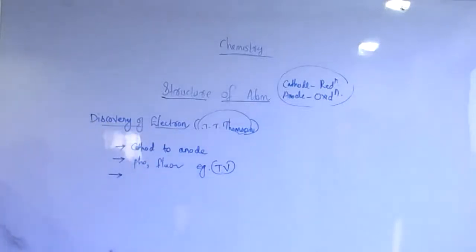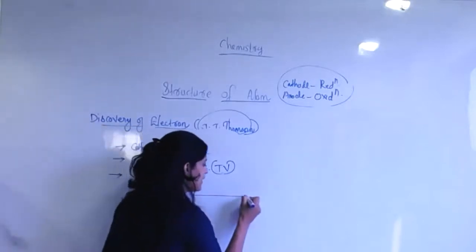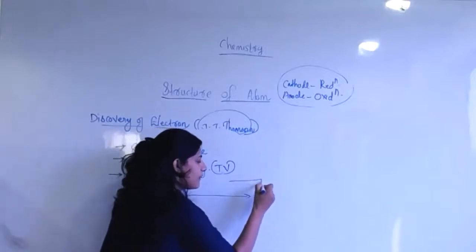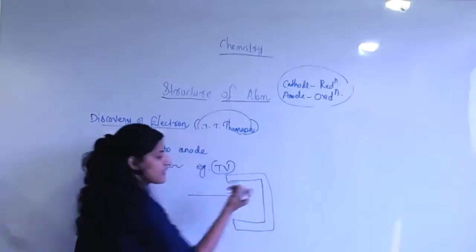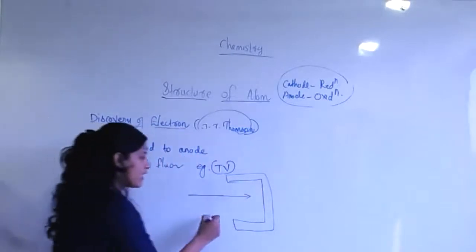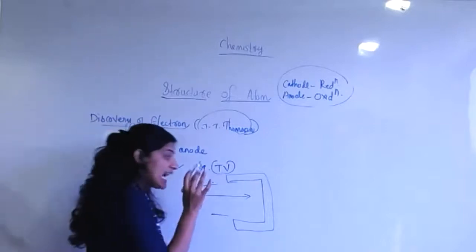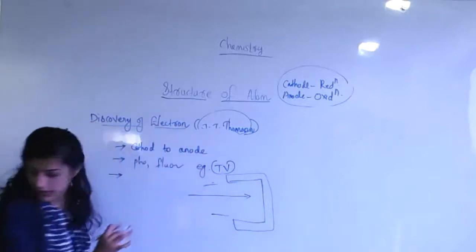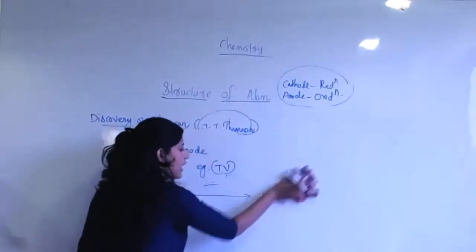In the absence of electrical or magnetic field, these rays will look like this. Suppose the rays are here, and we are placing them in the presence of a magnetic field or an electrical field. This is another generalization.